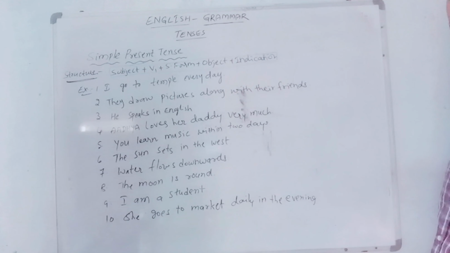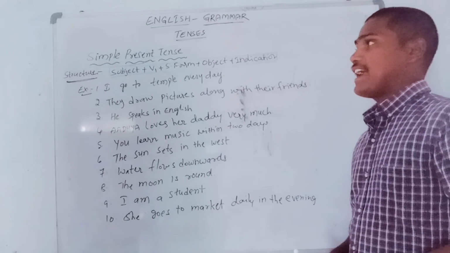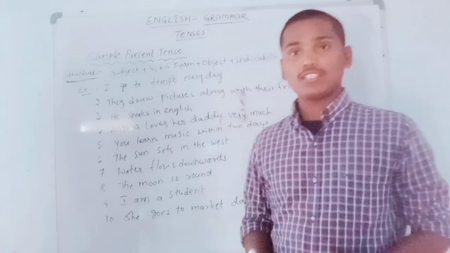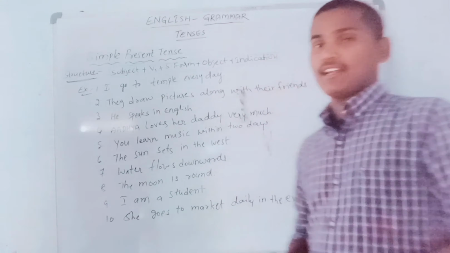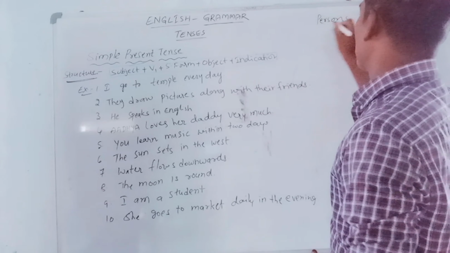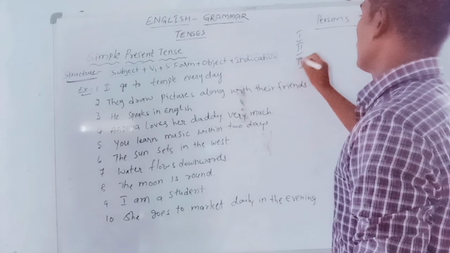I already told you, sometimes in simple present tense we can add S form to the verb. But in which cases? Whenever a sentence starts with third person singular subjects. Before that, let me explain the three persons in English: first person, second person, third person.